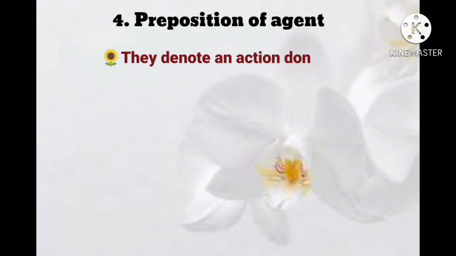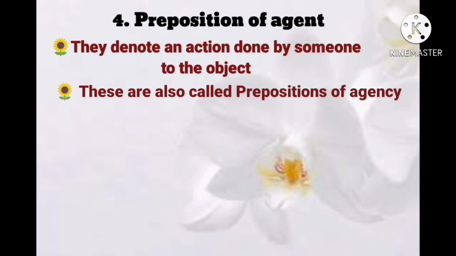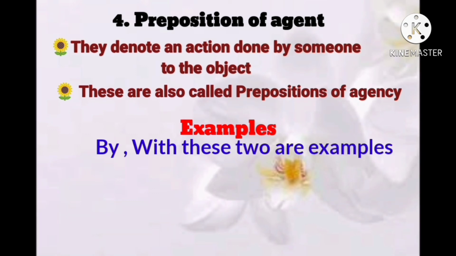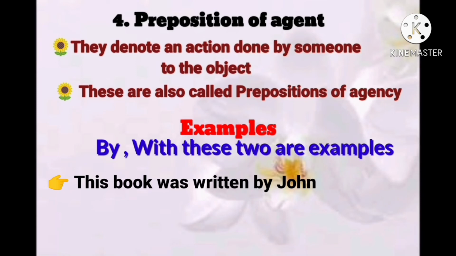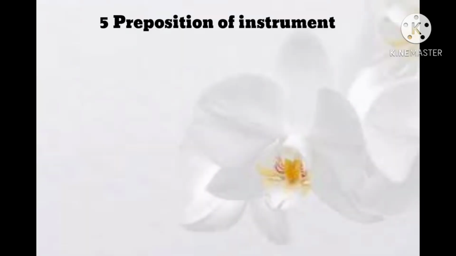Preposition of agent denotes an action done by someone to the object. These are also called prepositions of agency, meaning who is doing an action. By and with are examples: This book was written by John, so the action was performed by John. This glass was filled with water, so someone filled that water.